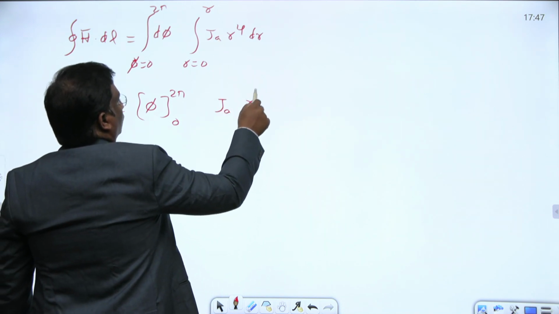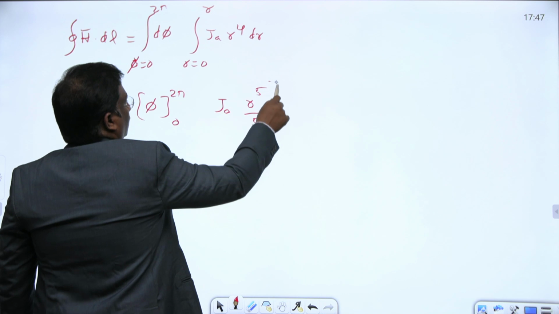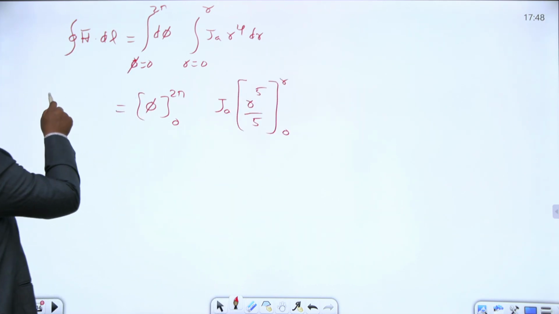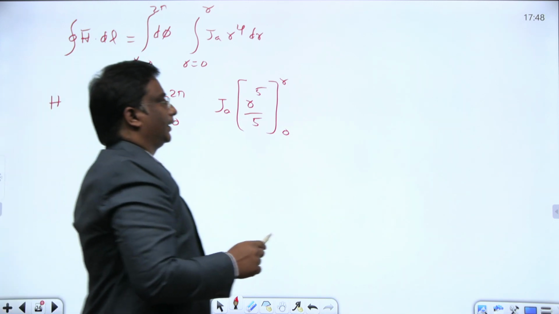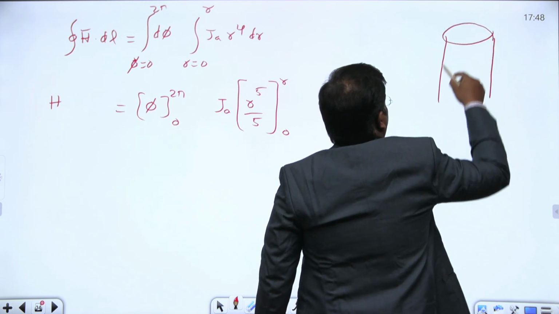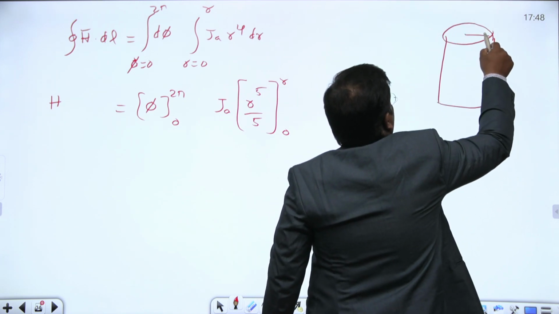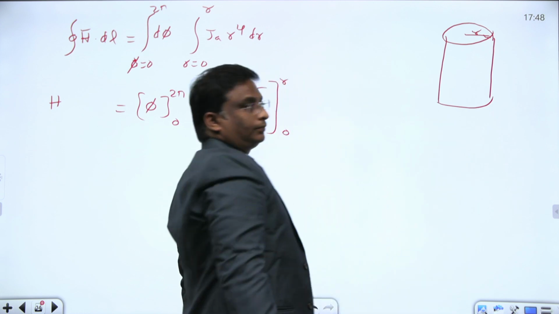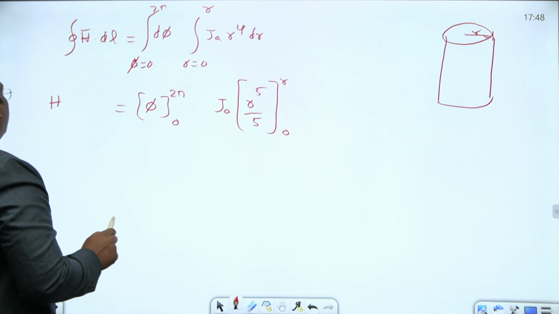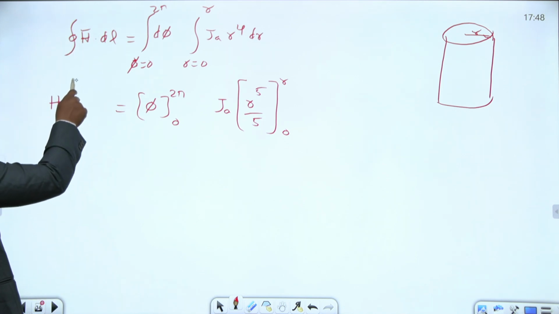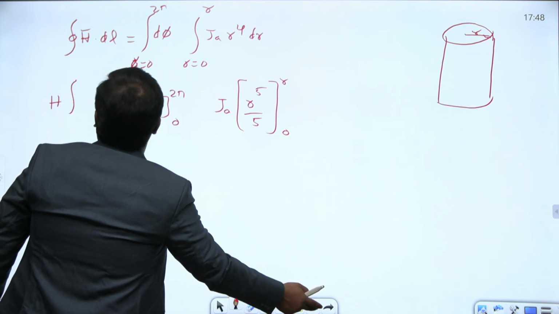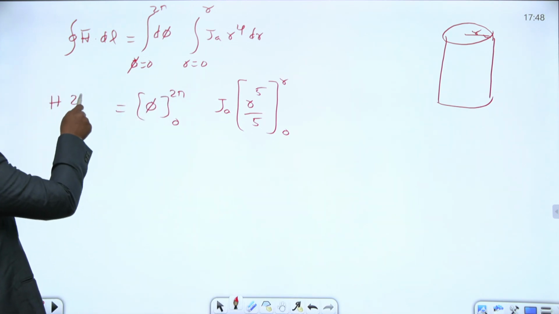What is the integral of r power 4? R power 5 by 5. Substitute the limits 0 to r, as a function of r only. And here this is a cylinder, you notice like this. The radius is r only. What is the circumference around this one? The closed integral of H bar dot dl becomes 2 pi r.